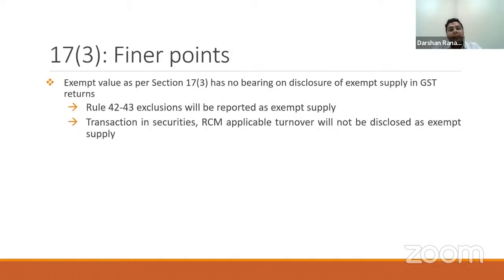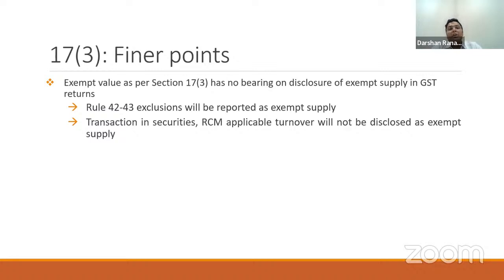The Section 17(3) inclusions and exclusions from exempt value have no bearing on your disclosure of exempt supply under GST returns. Your disclosure of exempt supply under GST returns will be governed by the definition of exempt supply. These inclusions and exclusions given under Section 17(3) are only for the purpose of calculating eligible common credit under Rule 42 and Rule 43. It is not for the purpose of disclosure in your GST returns.